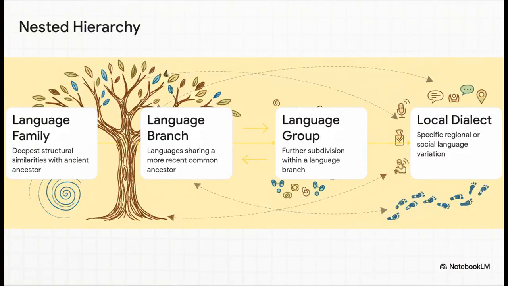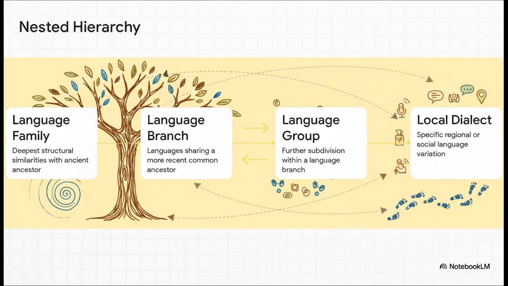Okay, let's look at the massive global picture first. To really understand this, we're going to use a macro to micro approach. We'll start with billions of speakers globally and eventually zoom all the way down to your local hometown. So to make sense of the roughly 7,000 distinct languages on Earth today, linguists use a nested taxonomy. They basically trace individual dialects back through groups and then branches, all the way to a single ancient language family.